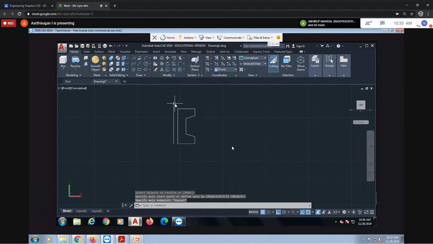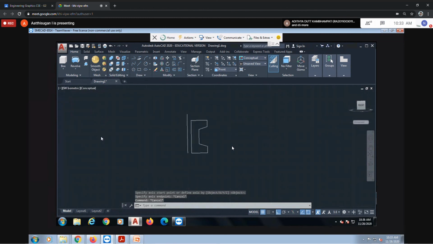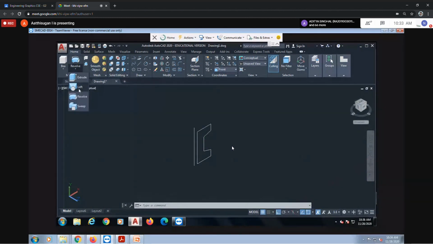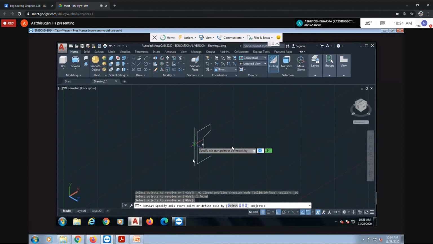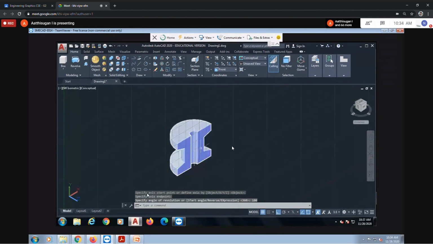So I'll see it in 3D isometric, maybe you understand more clearly. Go to revolve, it is available below the extrude option. Revolve, select object, press enter. Axis point, this is my axis point. Then revolve through how much angle you want. They're asking for the angle. 180 means only half will come, or 360 will come full. Like this. You can take it as full, no problem.